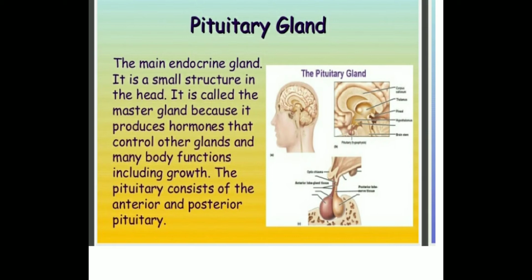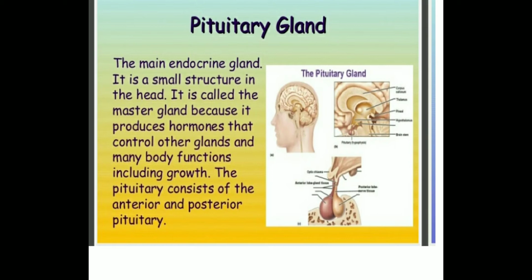Endocrine glands produce chemical substances called hormones, which control different functions in our body. The main endocrine glands we are going to discuss today are the pituitary gland, thyroid gland, adrenal gland, pancreas, testes, and ovary. First of all, I would like to start with the pituitary gland.